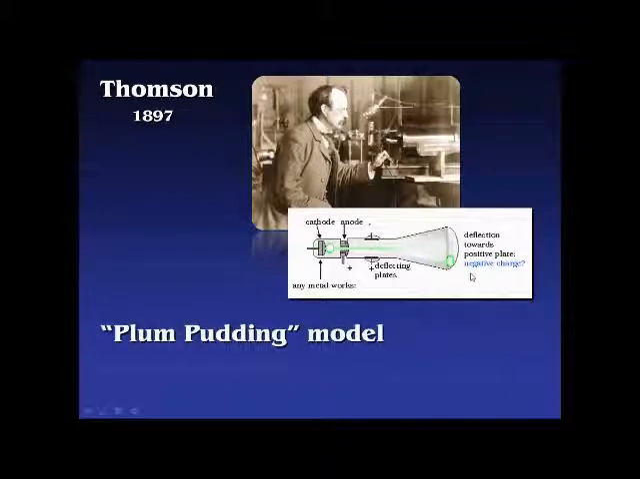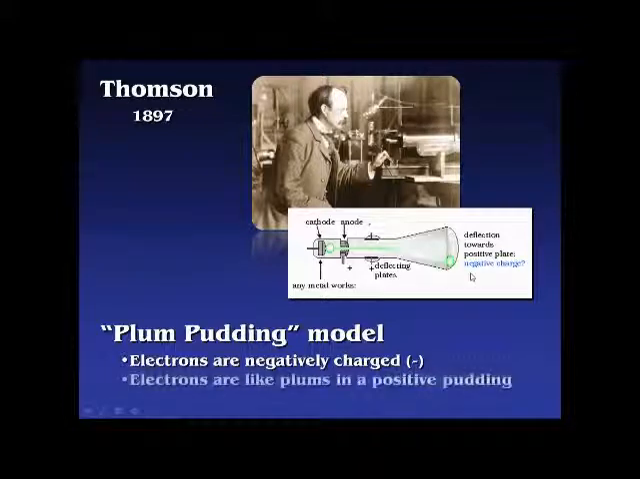And what he came up with was what's now referred to as the plum pudding model. Plum pudding was a very popular treat back in the day, and essentially what he said is that there must be something negative in the atom. So we'll call them electrons. They're negatively charged little particles, and he said, I think they're like plums in a positive pudding.